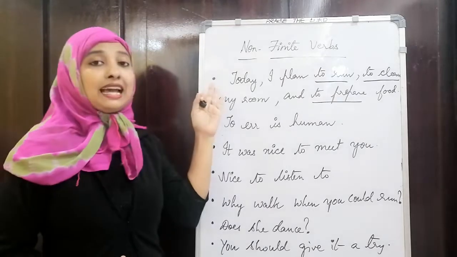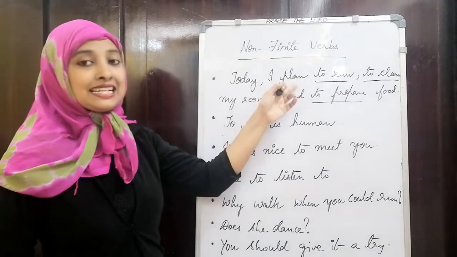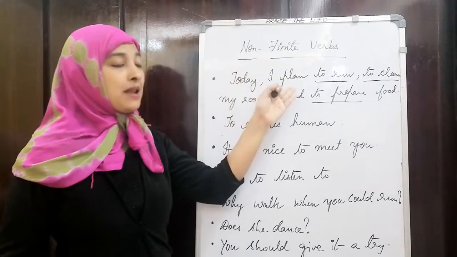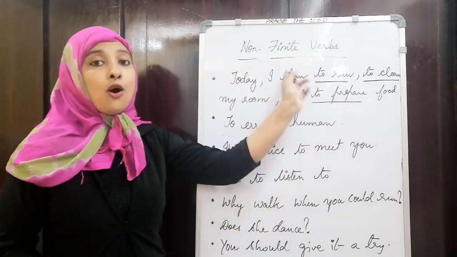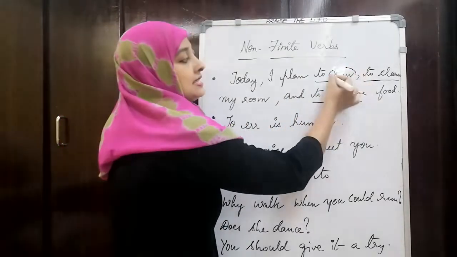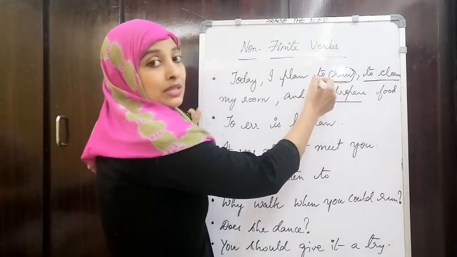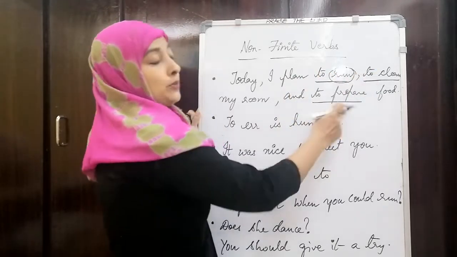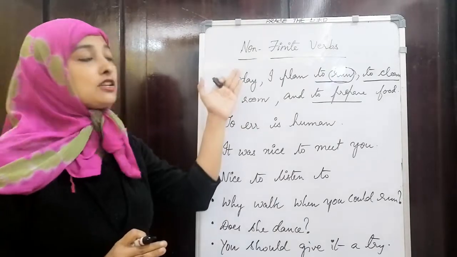That means they are used along with other verbs. Plan is the verb here. So today I plan to run, to clean my room and to prepare food. So all these are infinitives. Okay, so you can see this is the base form of the word, and along with that there is a to which is accompanying it. It is preceded by a to. So to run, to clean, to prepare. By looking at it, you can make out it is an infinitive and it is a non-finite verb.